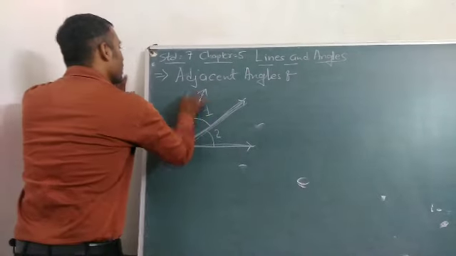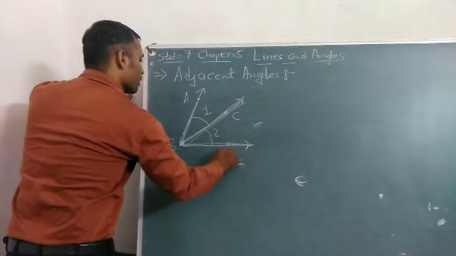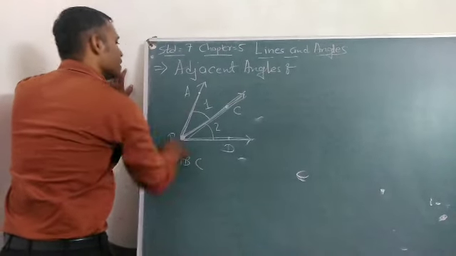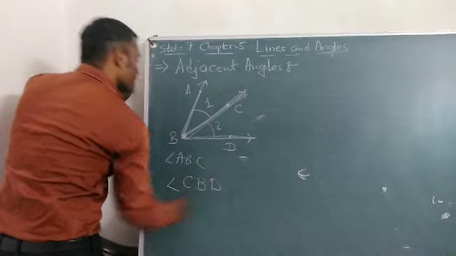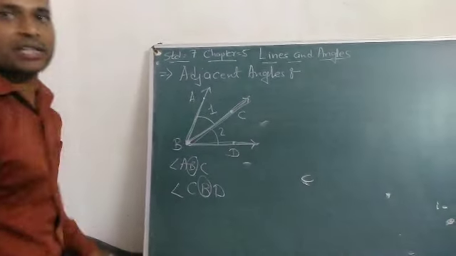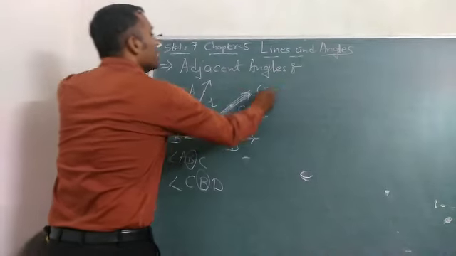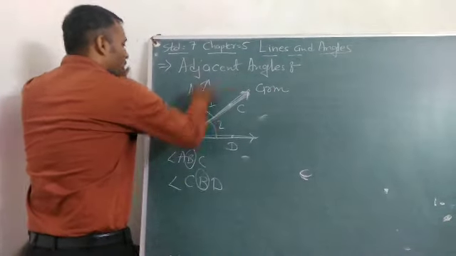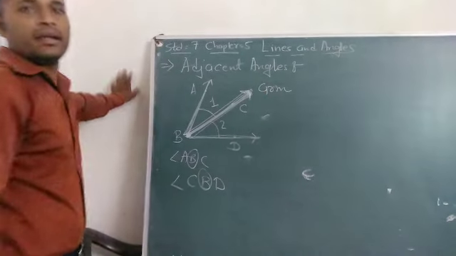Name it A, B, C, D. The first angle is angle ABC, and the second angle is CBD. So one vertex will be common, and one arm will also be common, because it has ray BC and it has also ray BC.